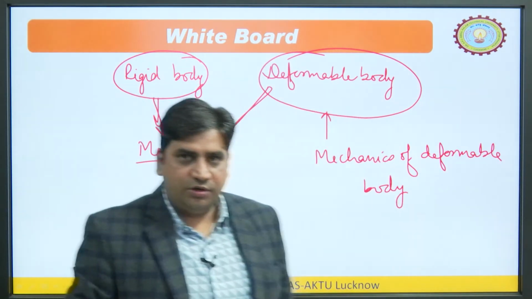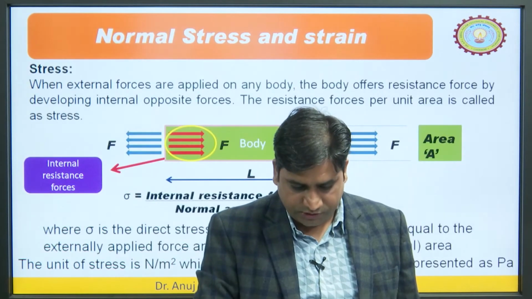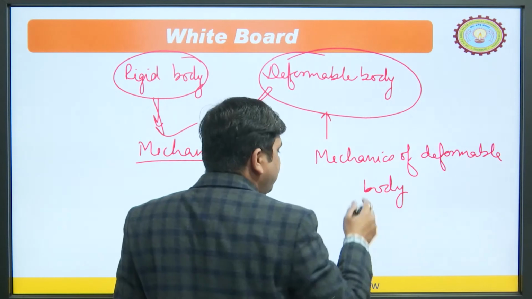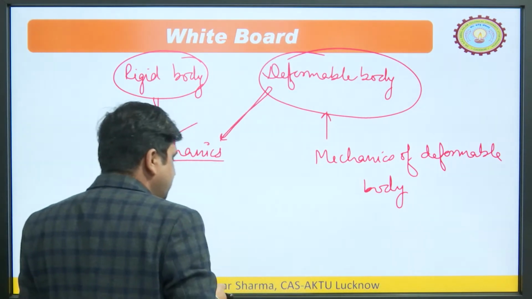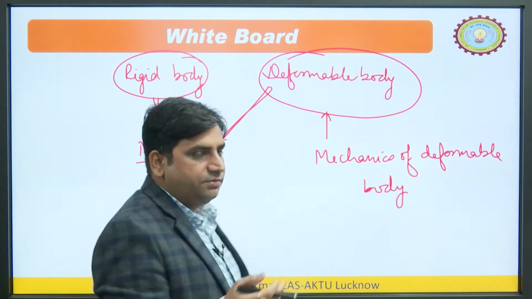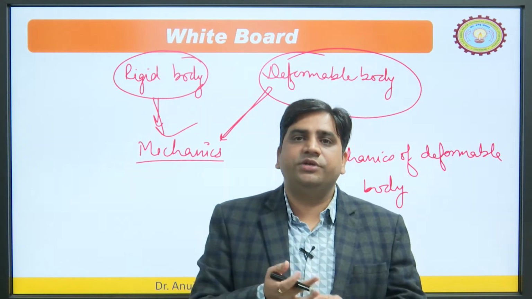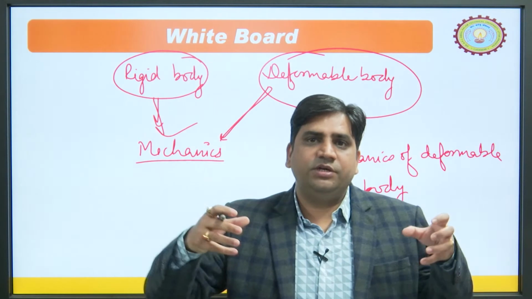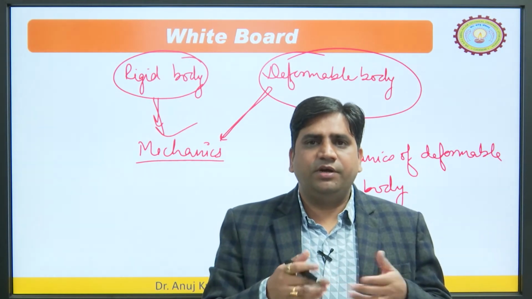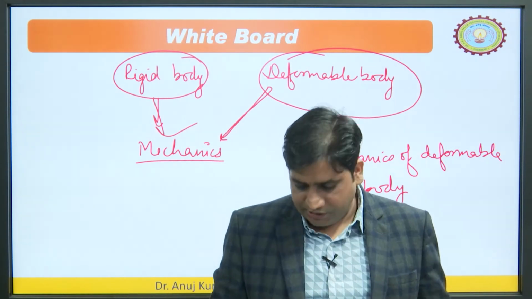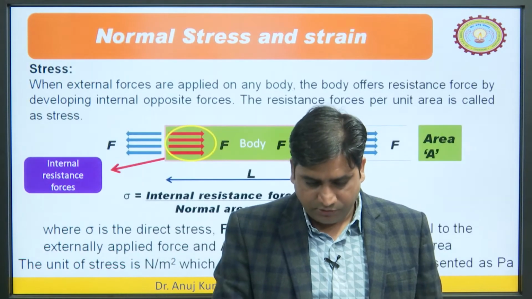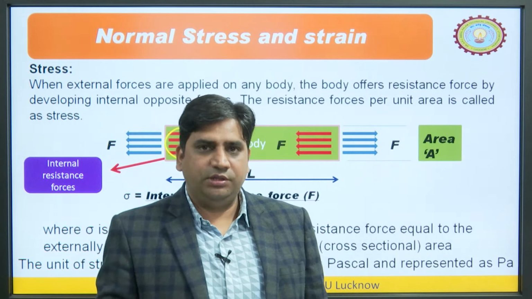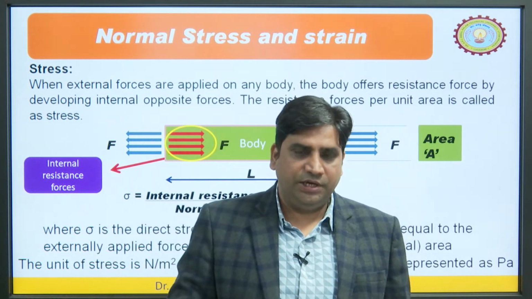I hope you have understood what we are trying to explain. A deformable body means this body is going to be deformed under the action of forces. So, we have to study different types of stresses induced in the body, strains induced in the body, what the deflection is, what the slope of the beam is if it is a beam. Different types of deformations we are going to study. It is very simple to understand. Now, stress and strain we are going to cover in this particular lecture.